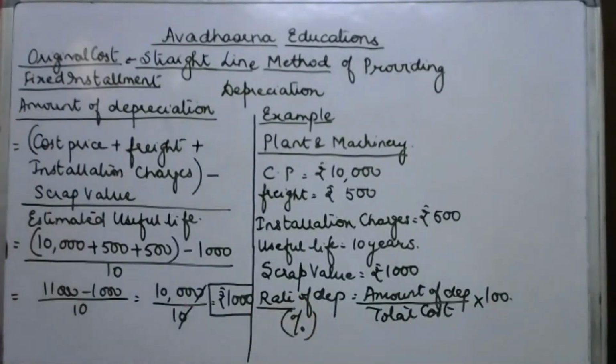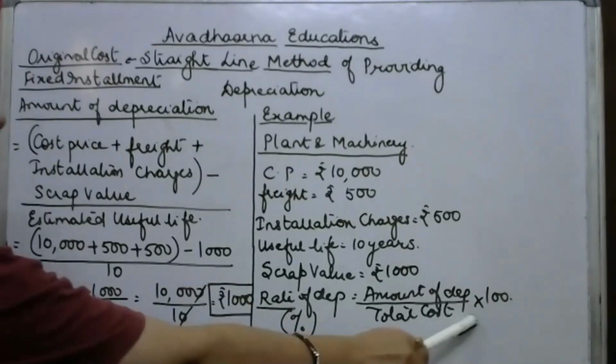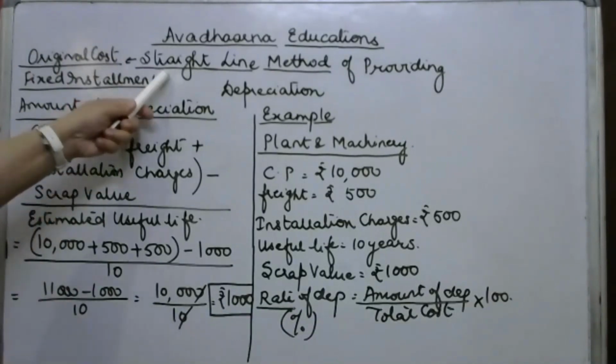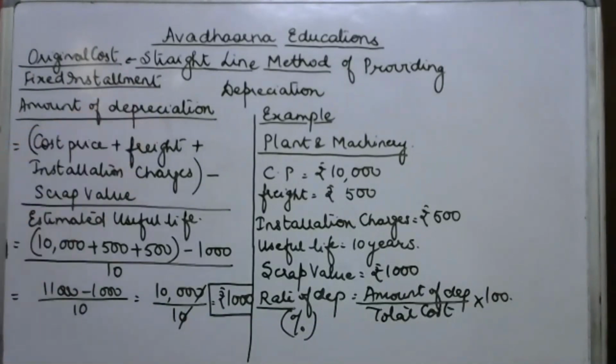So in our case, it will be amount of depreciation 1,000 over total cost 11,000 into 100. It gives the rate of depreciation which is charged annually under the straight line method of providing depreciation.